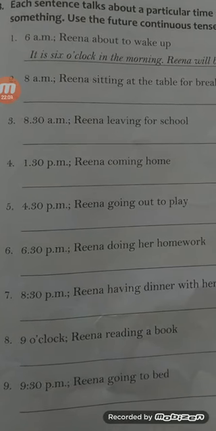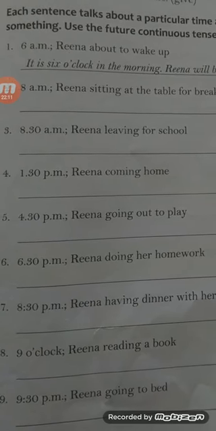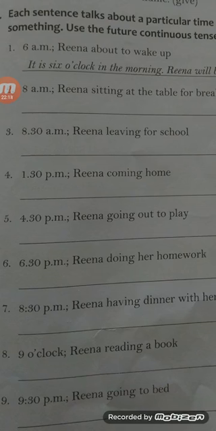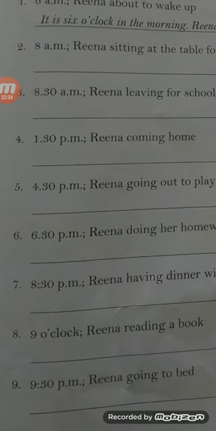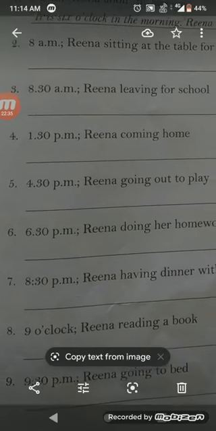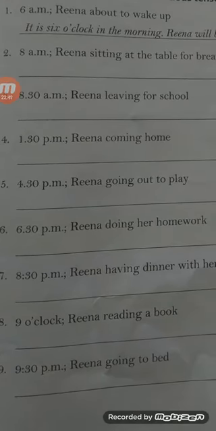What's given here? 6:30 p.m. Again it is the evening time. So again we will meet Reena doing her homework. What Reena is doing? Her homework. Okay. So it is 6:30 in the evening. It is 6:30 o'clock in the evening. Reena will be doing her homework. Number 7. Look here. What is the 7 number given?